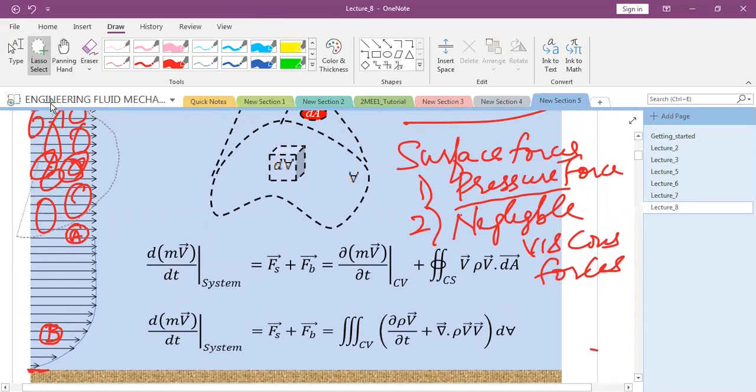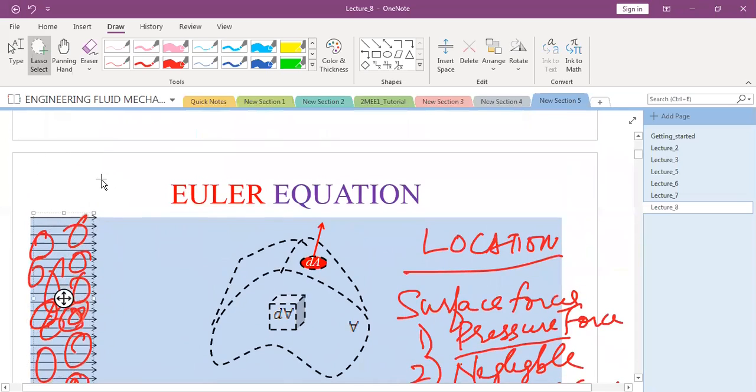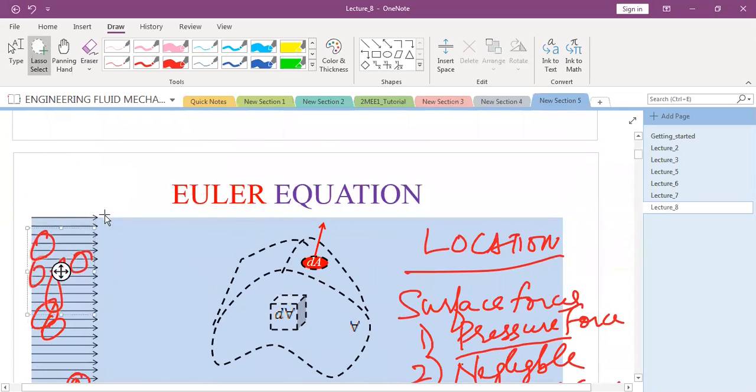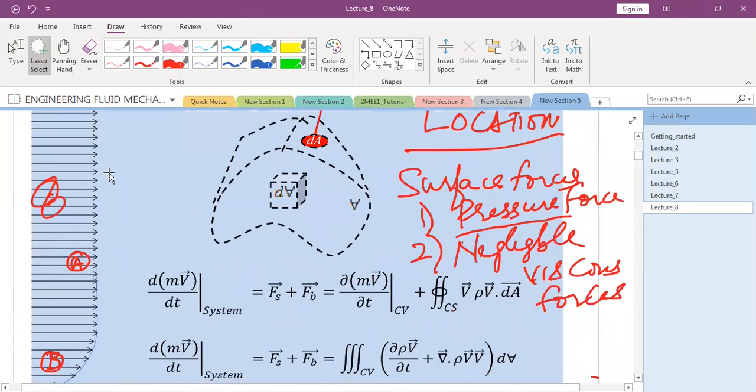You are telling me what you have already studied, but that is not the reason. Think also about what is the reason that you are saying viscous force to be zero. Viscous forces are not different in A and B region.